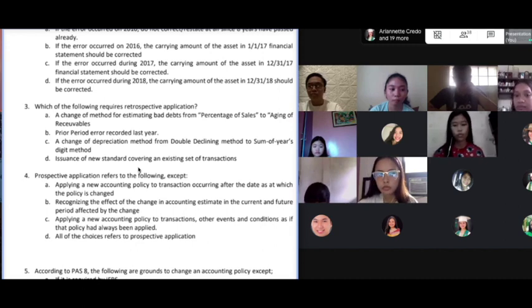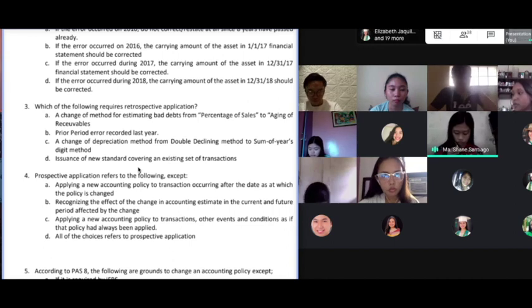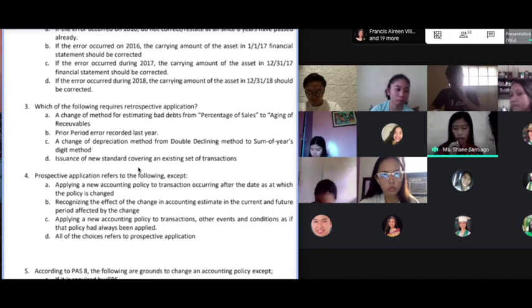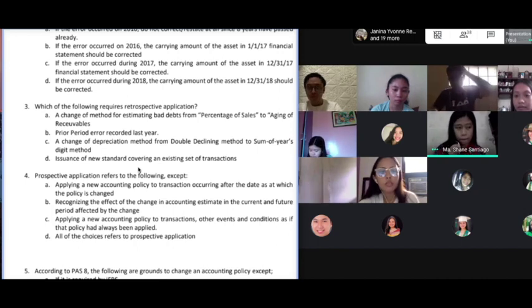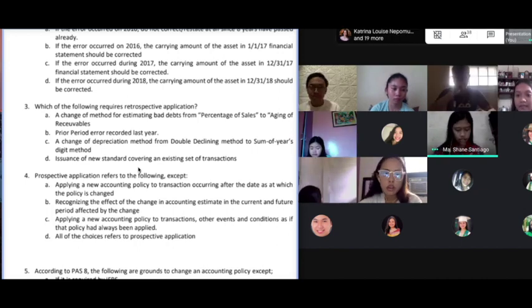But can you please tell us what is required in Alpha, Bravo, and Charlie? A change of method for estimating bad debts from percentage of sales to aging of receivables. It requires accounting estimate. You're correct. It's a change in accounting estimate. And what is required if it's a change in accounting estimate? What kind of treatment? Prospectively. Okay, prospective application. So letter A requires prospective application.